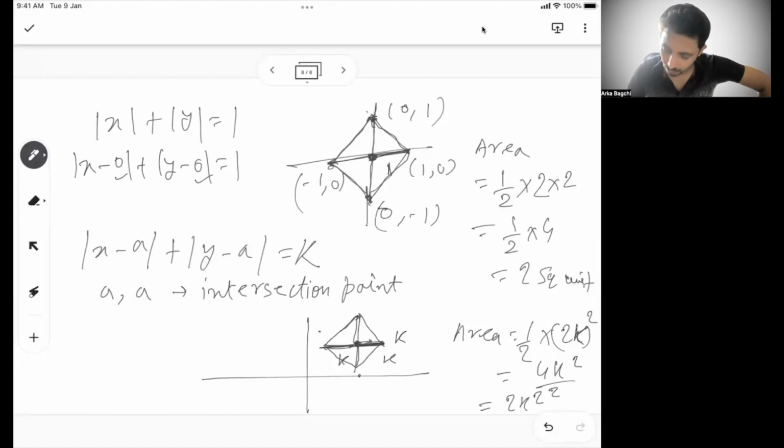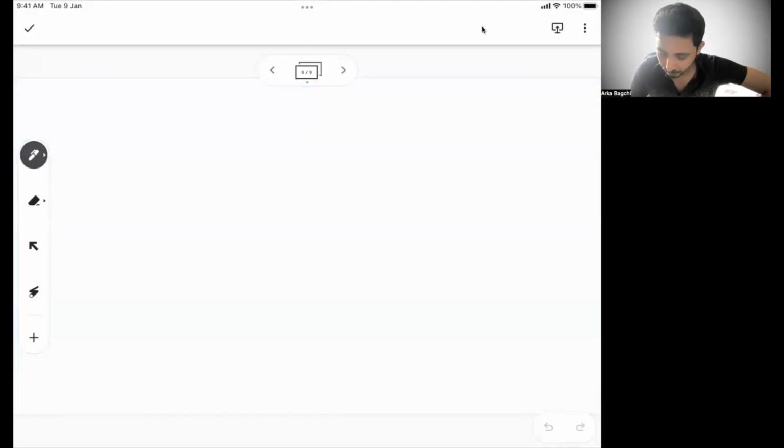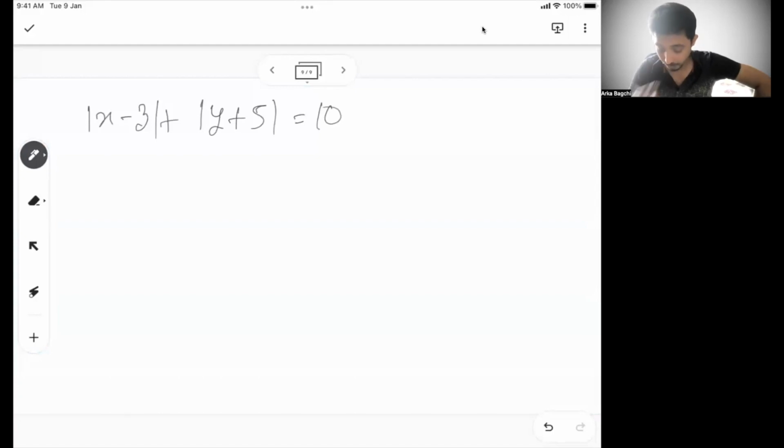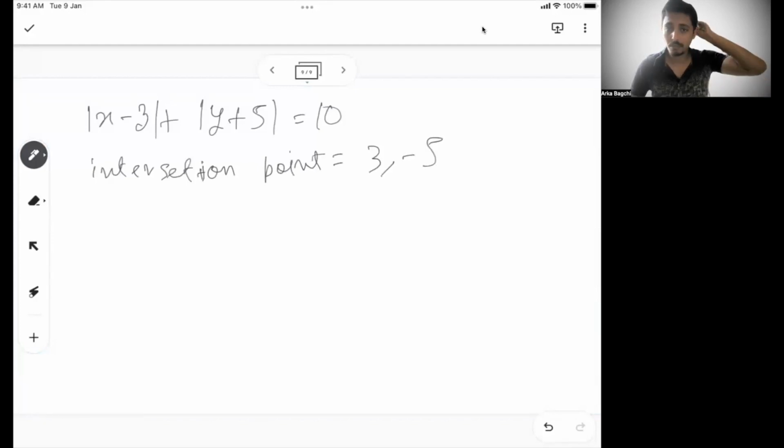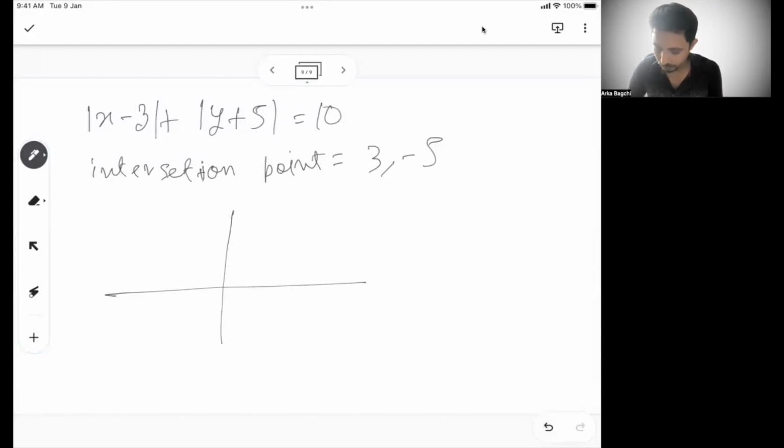Let's take a small example. Let's say mod of x minus 3 plus mod of y plus 5 is equal to 10. My intersection point will be 3 comma minus 5. If I see here, this is 3, and let's say this is minus 5.